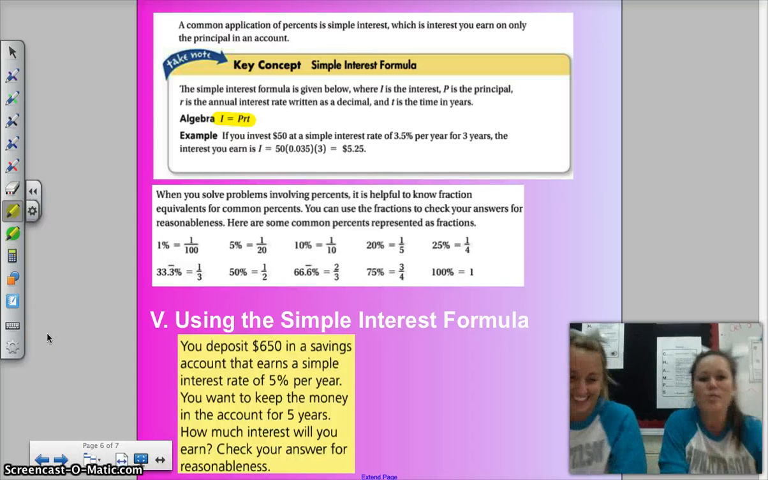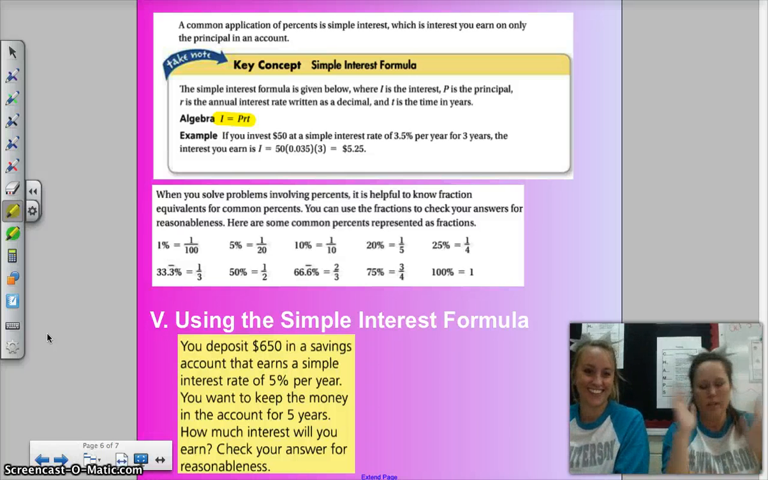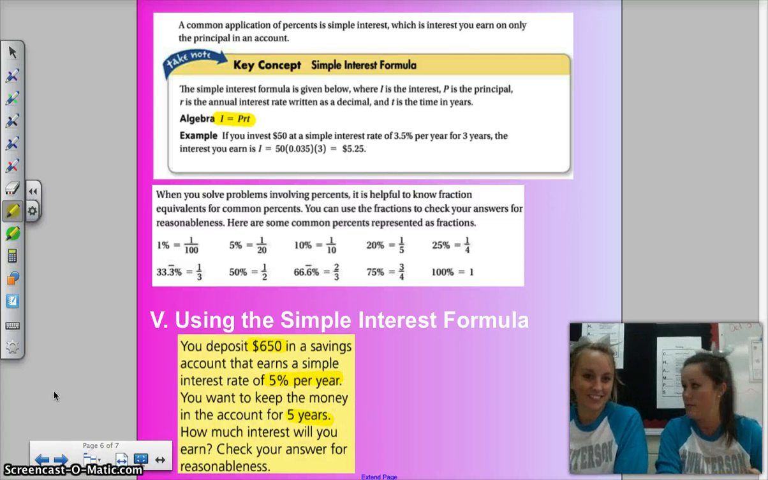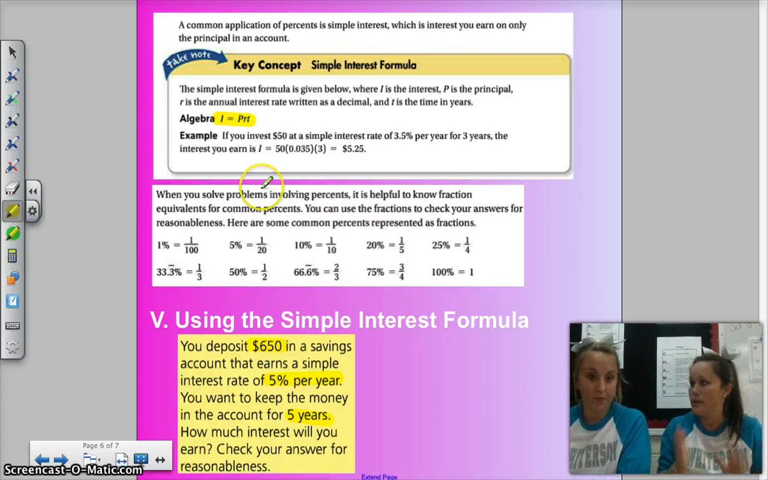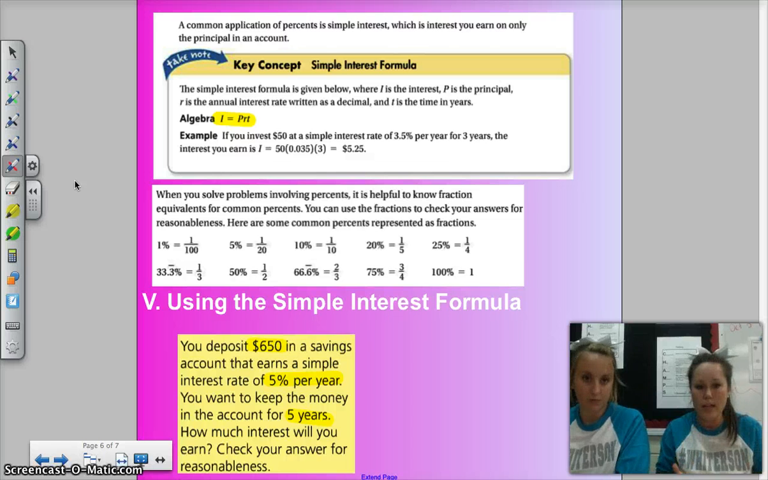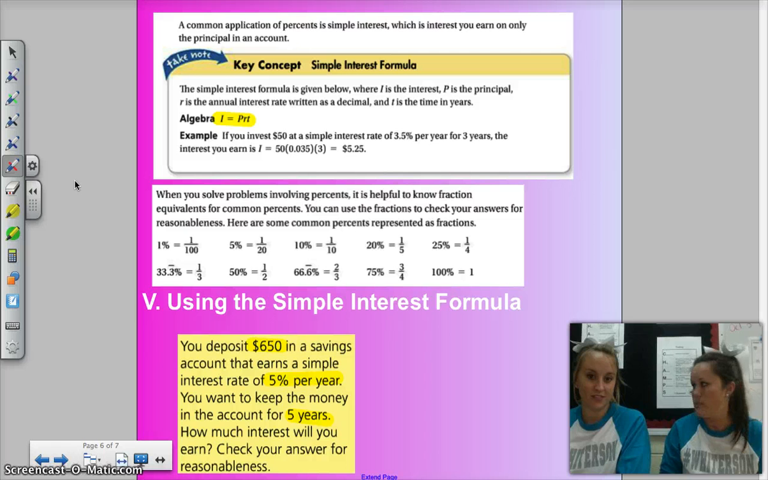So we're going to use the simple interest formula. You deposit $650 in a savings account that earns simple interest rate of 5% per year. This is not compounded interest. Ultimately the difference is you're not earning interest on your interest. So you're just going to get 5% per year. You want to keep the money in the account for 5 years. How much interest will you earn? Check your answer for reasonableness.